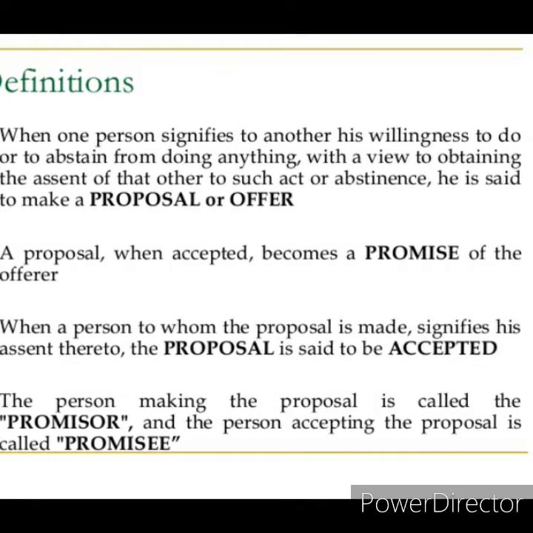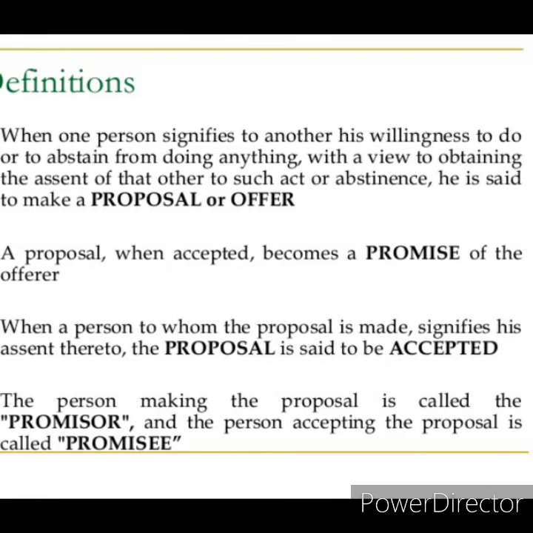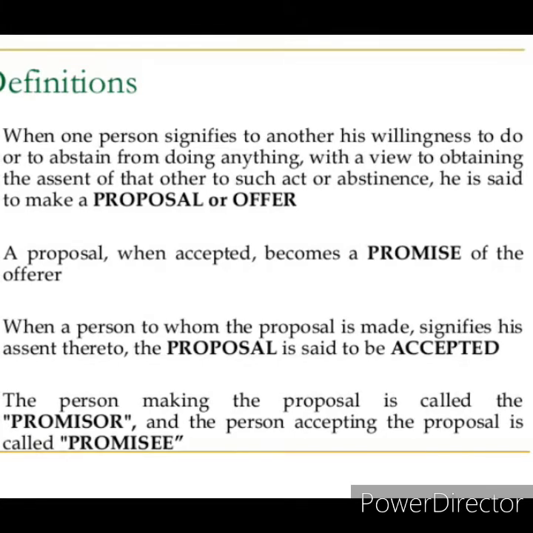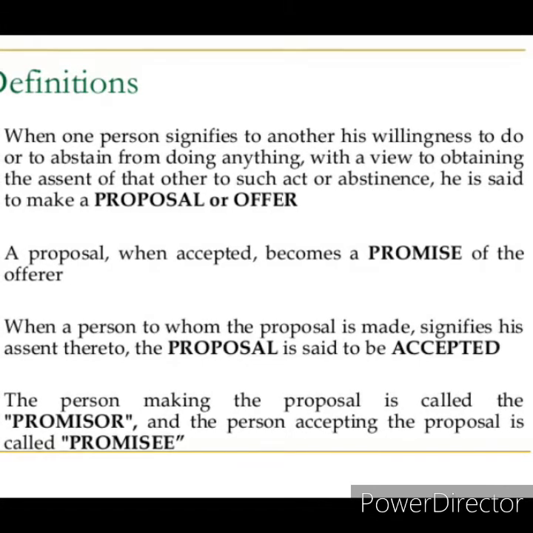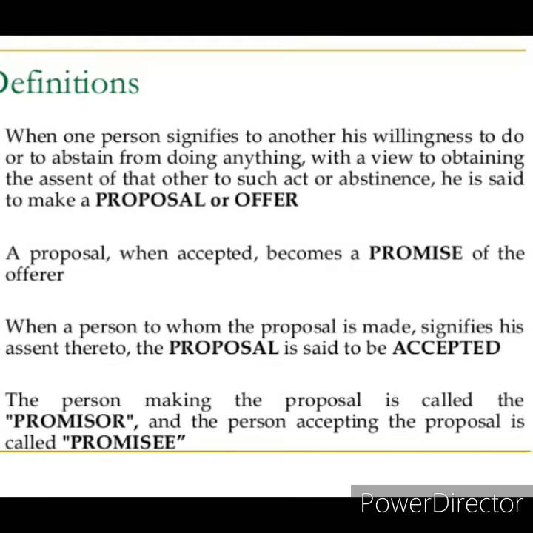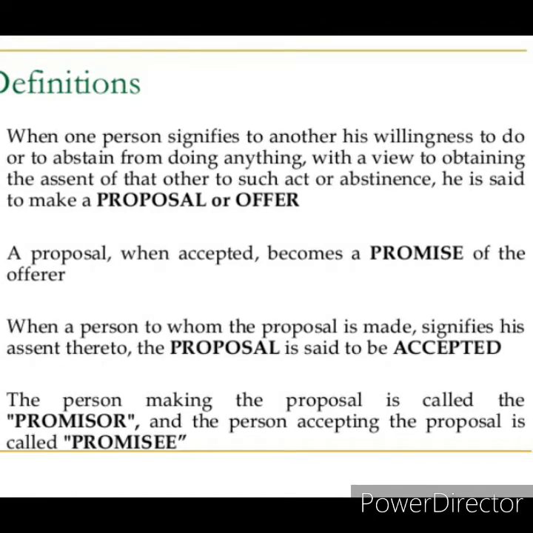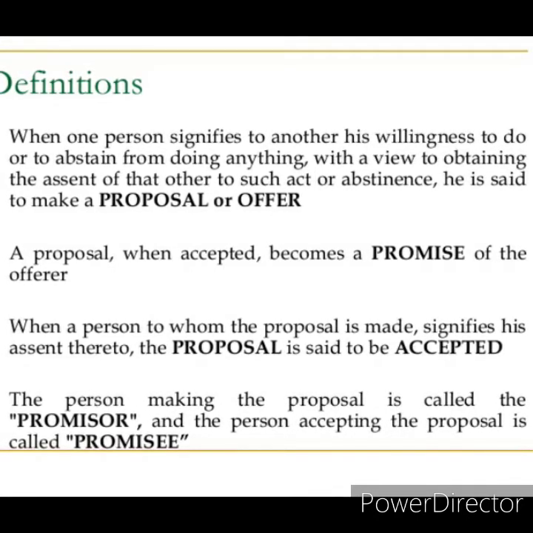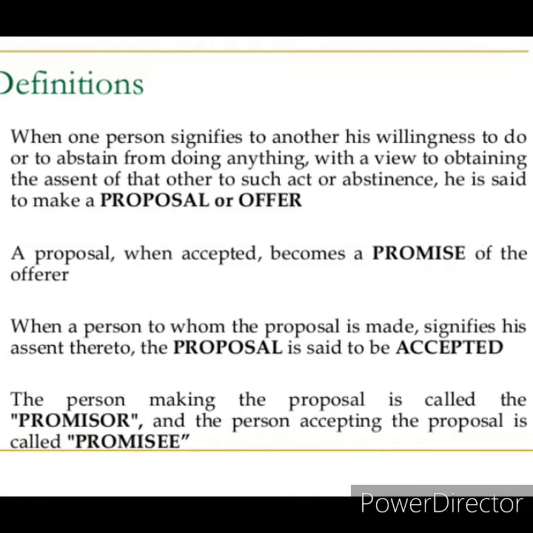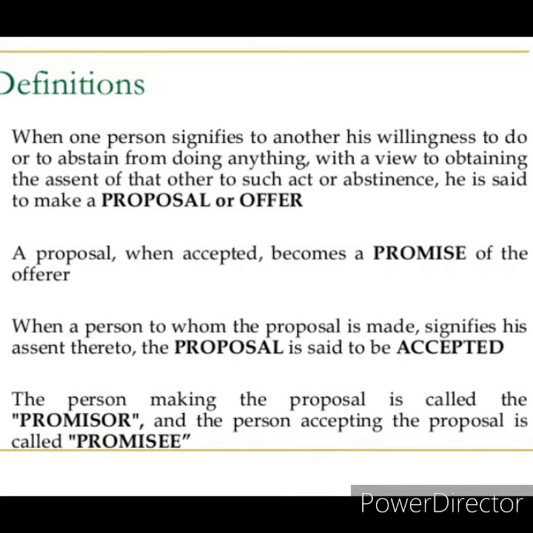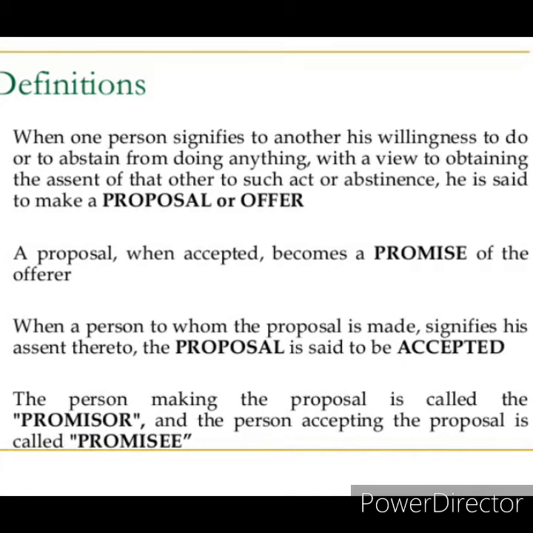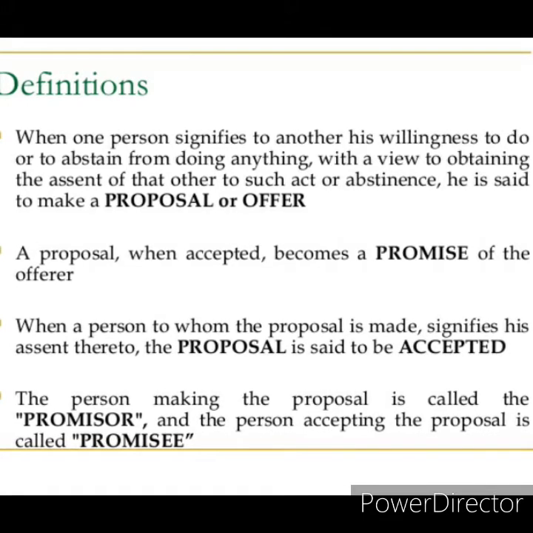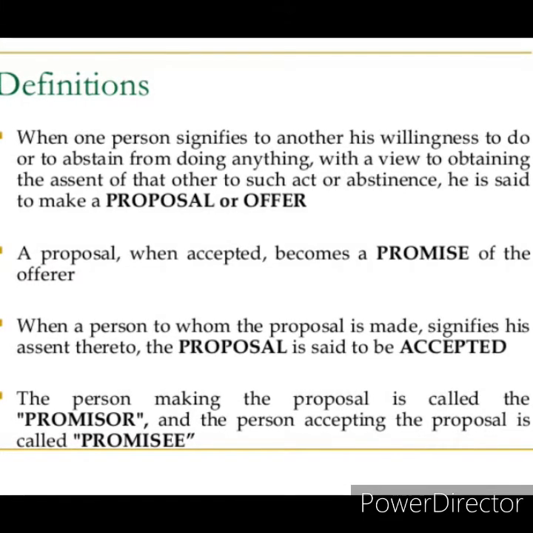Here, what is being said is that one person signifies to another his willingness to do something. I am wishing to do something and I am expressing it towards you, right? Or I am expressing that I am not ready to do that. My expression to do or not to do, with a view to obtain the assent of the other, means I am expressing my words in positivity or negativity to obtain a response from you.